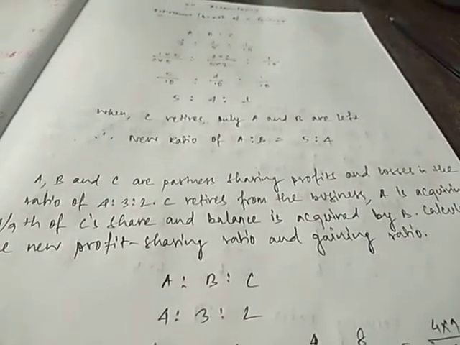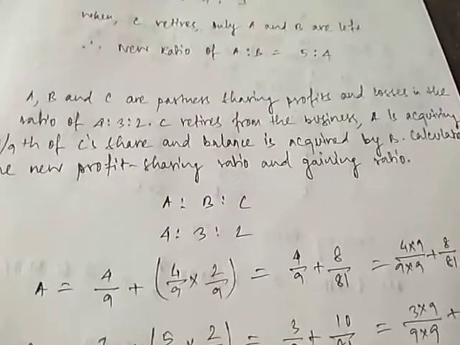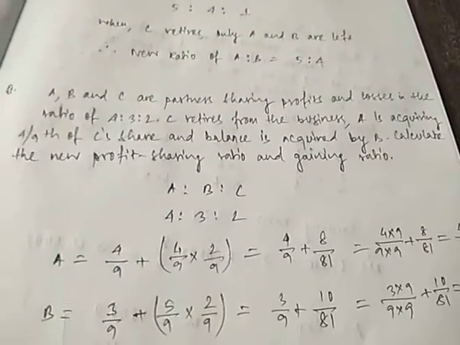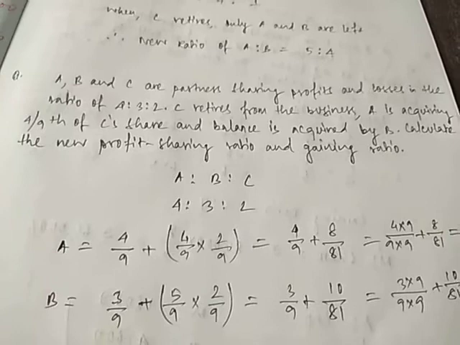Now A, B and C are partners. Next question: sharing profits and losses in the ratio of 4:3:2. C retires from the business. A is acquiring 4/9 of C's share. Whatever was C's share, out of that 4/9 is taken by A, whereas the balance is acquired by B. After A acquires 4/9 of C's share, whatever is the balance of C's share is acquired by B. Calculate the new profit sharing ratio and gaining ratio.